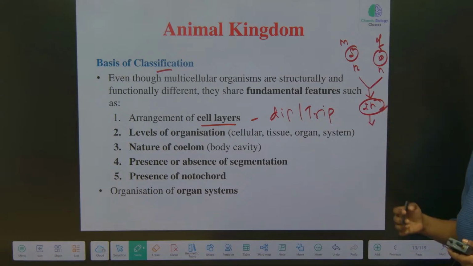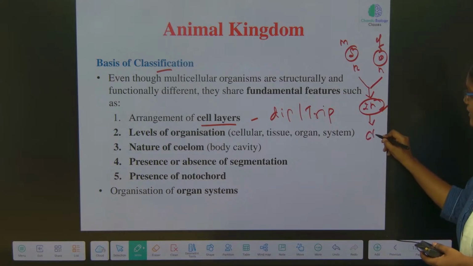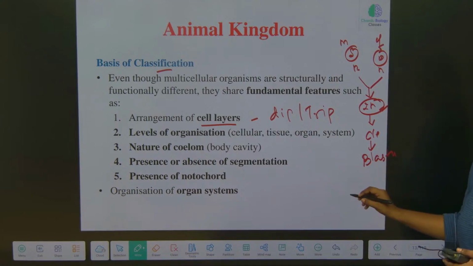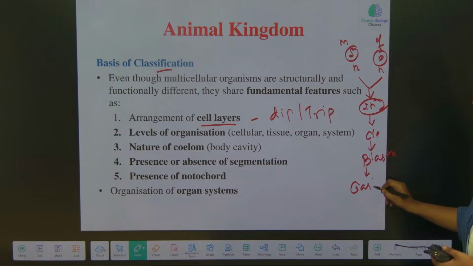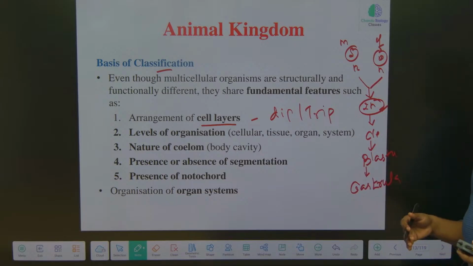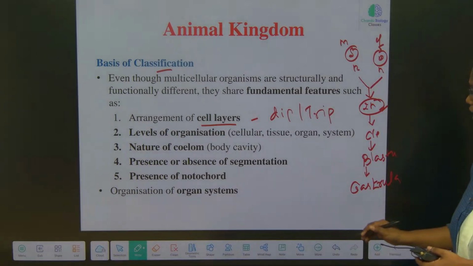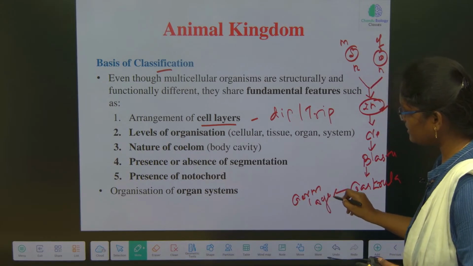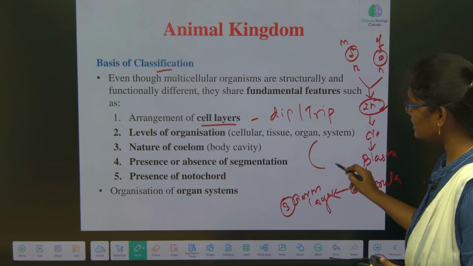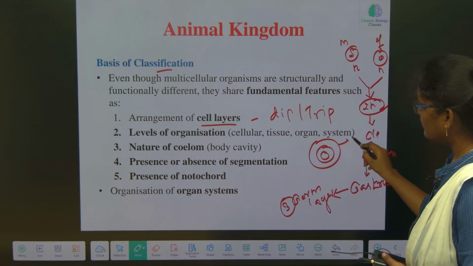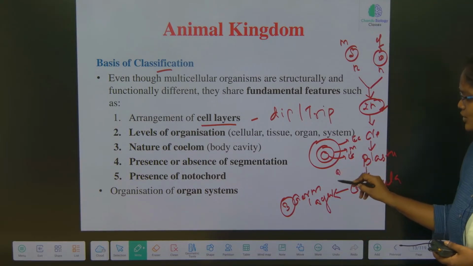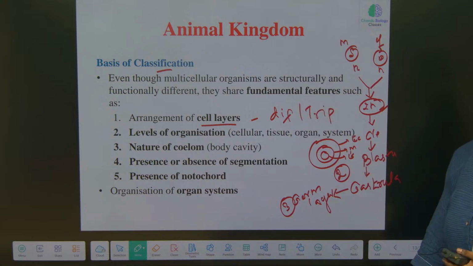The zygote undergoes rapid mitotic division, which is called cleavage. After that, there is the formation of the blastula, a process called blastulation. After that, we form the gastrula, and the formation of the gastrula is gastrulation. Gastrulation means the formation of germinal layers, three of them: ectoderm, endoderm and mesoderm. If the layers are 2, we call them diploblastic. If the layers are 3, we call them triploblastic.